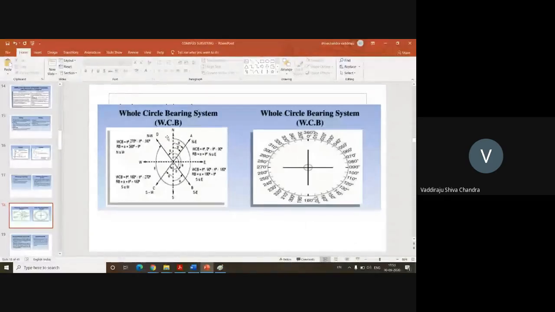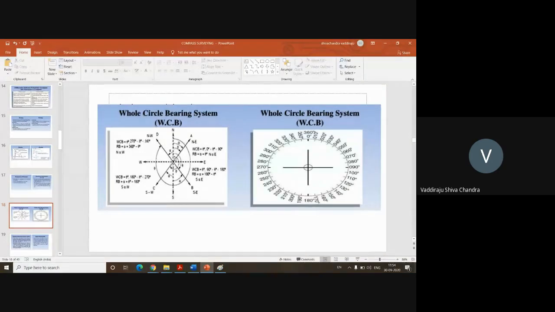So let us first go to the whole circle bearing. Here there are 4 lines. OA is one survey line, OB is another survey line, OC is another, and OD is another survey line. We have 4 survey lines in the given figure. Now I want to determine the whole circle bearing of OA, OB, OC and OD. As per the definition of the bearing, I need to measure the angle of the line OA or OB or OC or OD with respect to the north, magnetic north or the true north.